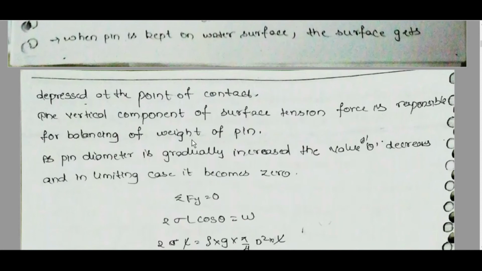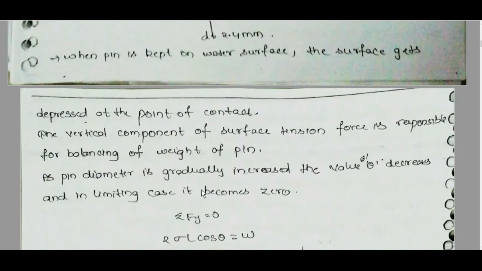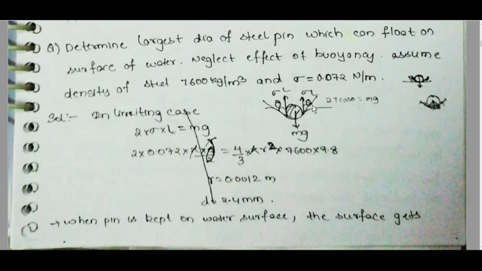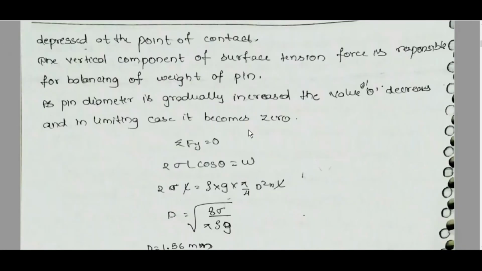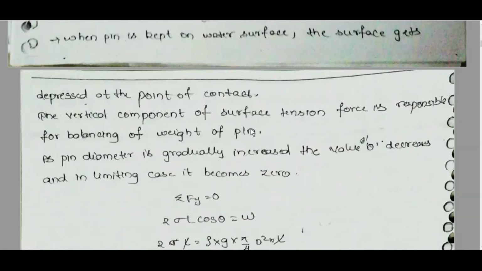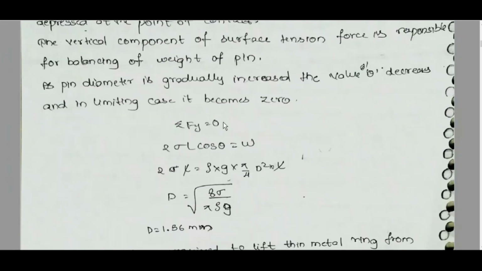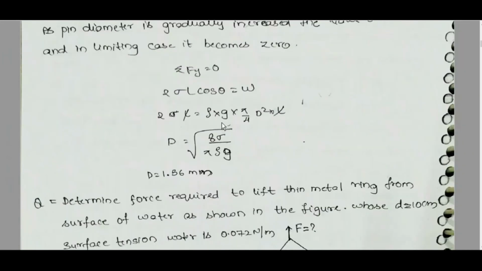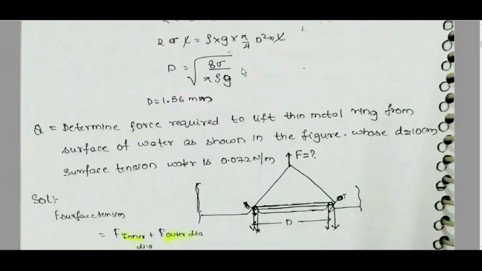As the pin diameter is gradually increased, the value of theta decreases, and in the limiting case it becomes 0. Sigma Fy is equal to 0. If you put a pin, sigma will be in this direction and in this direction at an angle theta. 2 sigma L cos theta is equal to W. Here theta you can take directly as 0, so 2 sigma L is equal to W. From that we can get D.